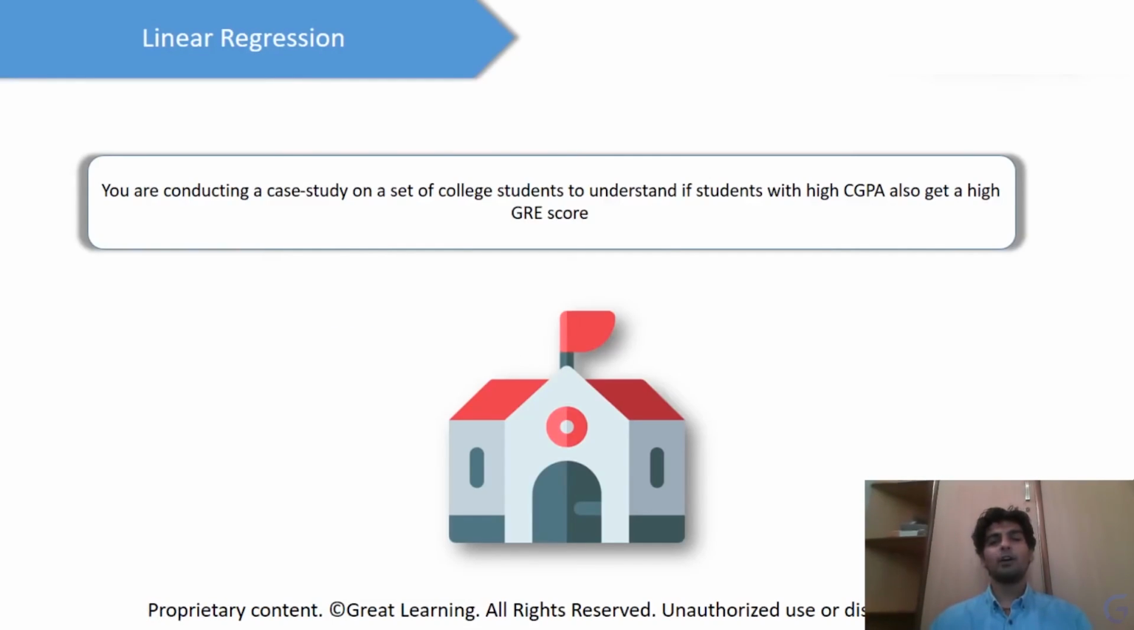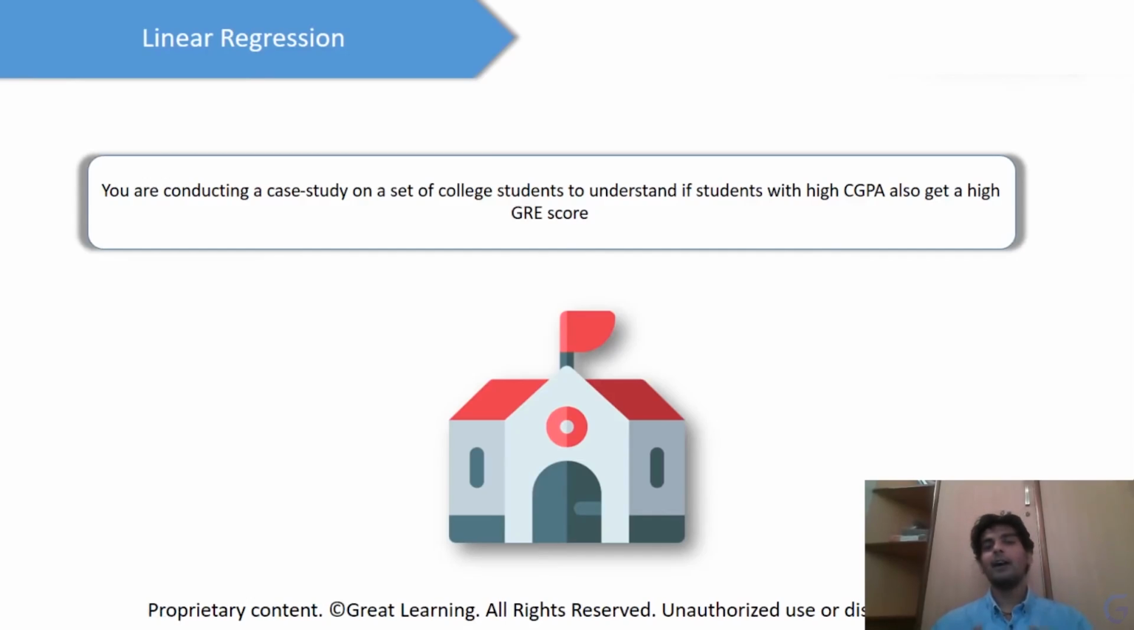So we'll understand the concept of linear regression with this case study. Let's say you're conducting a survey on all of the students in your college, and let's assume that all of the students have given the GRE exam. Now, you would want to understand if there's a relationship between the CGPA of the student and the GRE score of the student. Right? So I'll repeat the case study again.